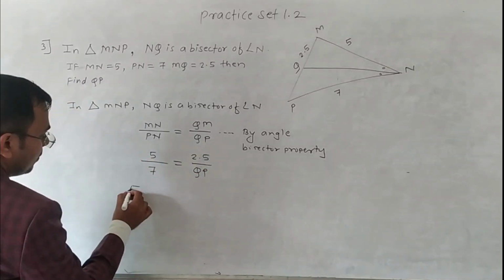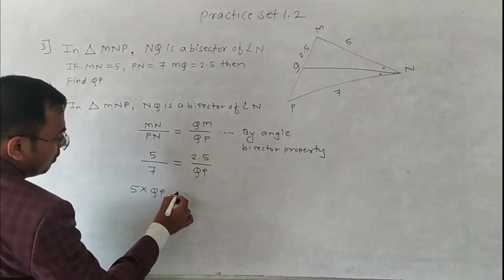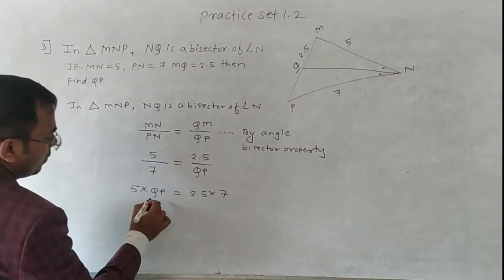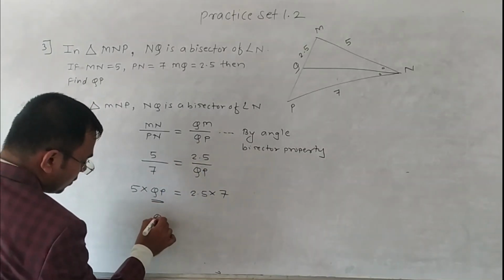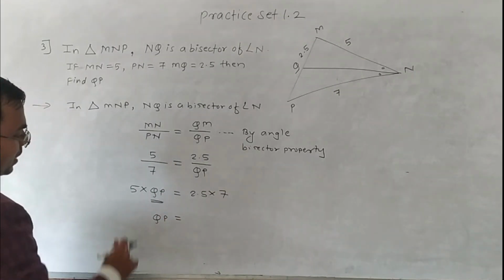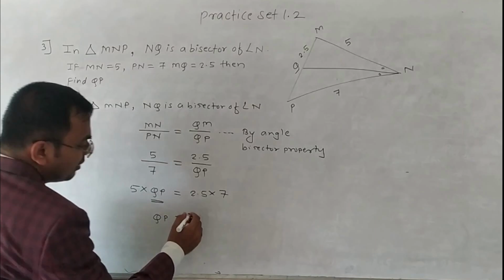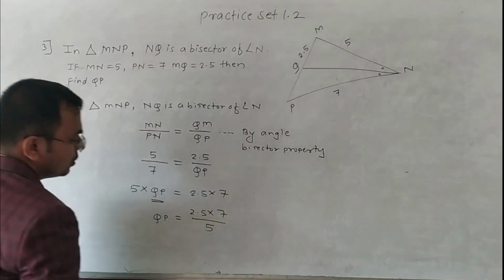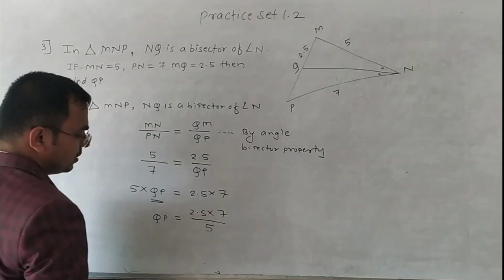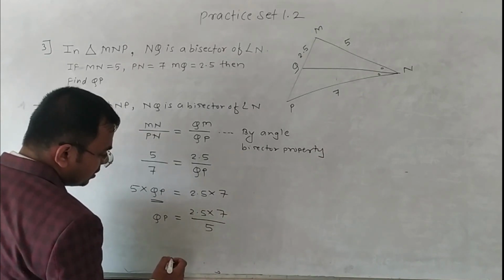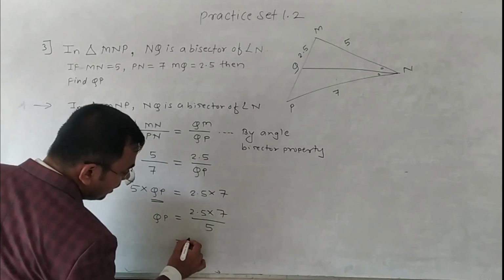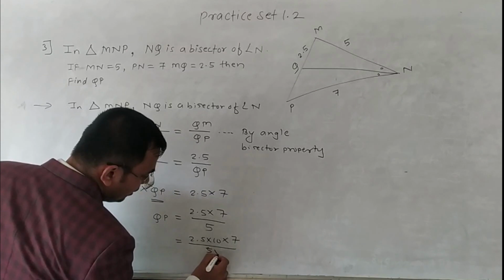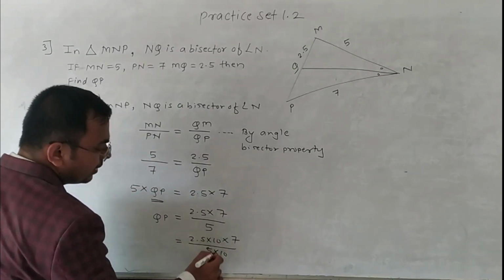Cross multiply: 5 into QP is equal to 2.5 into 7. We need QP, so isolate QP and move 5 to the other side. Here it is multiplication, so it becomes division: 2.5 into 7 upon 5. For division, there is a decimal point, so multiply 2.5 into 10 into 7 upon 5 into 10. To balance it, we multiplied by 10.